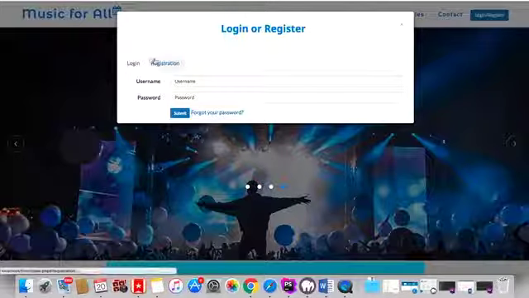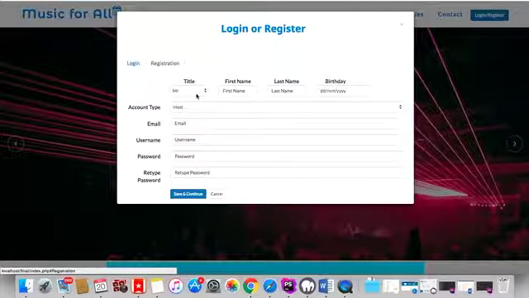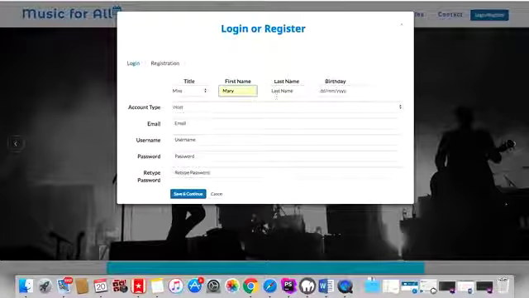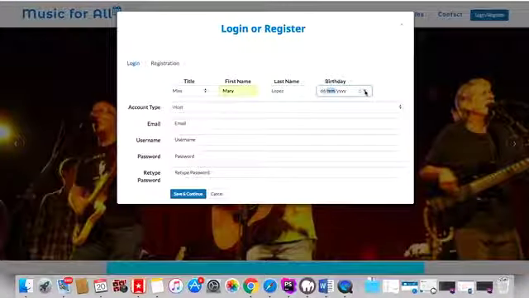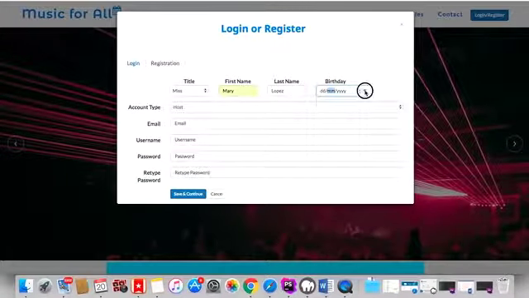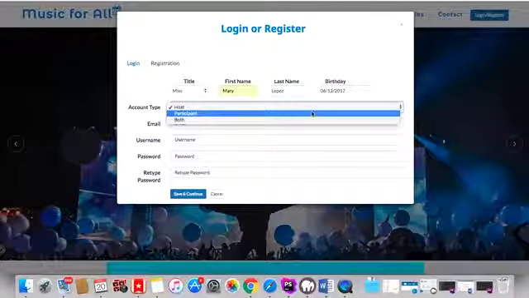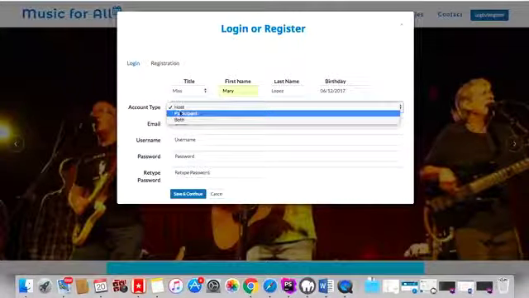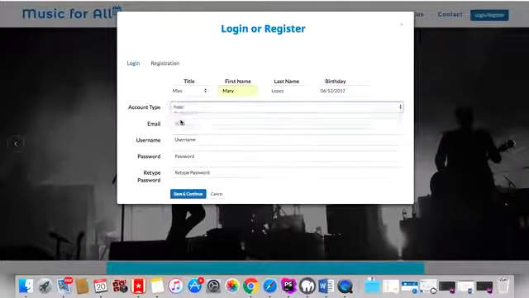So let's do the registration, so let's just fill in this. One of the things that we've implemented is that no one can join our website if they are under 16 years old, and this is one of the things we will see. For example, now let's just put this. In the account type, we can choose to be a host, a participant, or you can choose to be both. So at this point, we're going to put both.